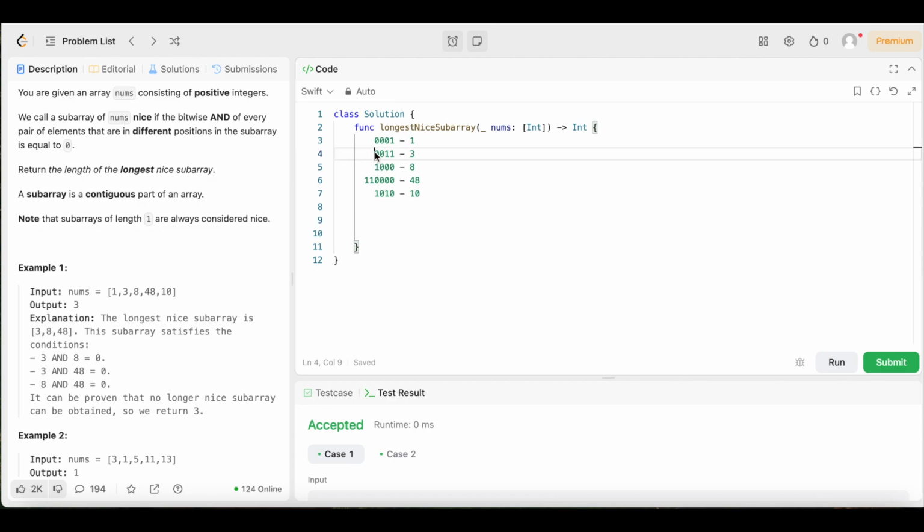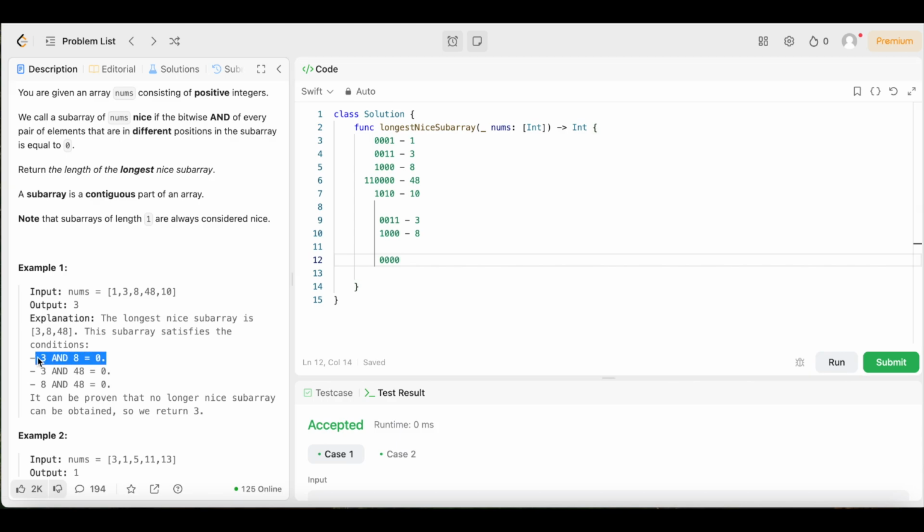Now let's do 3 and 8. First they do 3 and 8, so let's compare them and see if that equals 0. Let me copy and paste that and clean it up for y'all. Then we come right here. 0 and 1, that's not 1 and 1, so that's a 0. 0 and 0 is a 0. 1 and 0 is a 0. And same thing, 1 and 0 is a 0. So we know 3 AND 8 is going to equal 0, like it says right here.